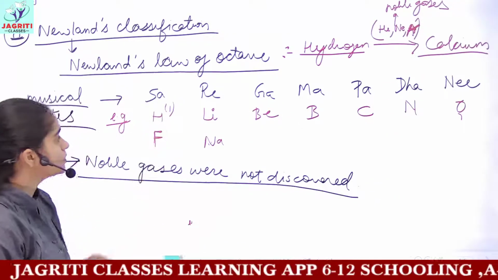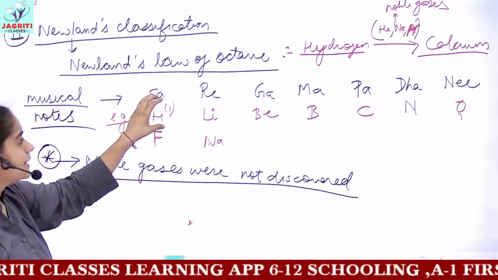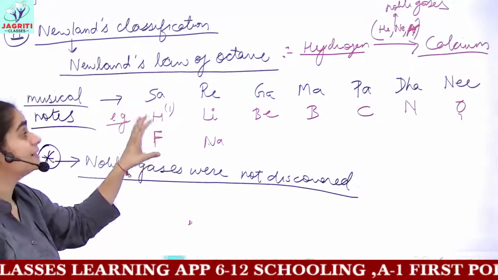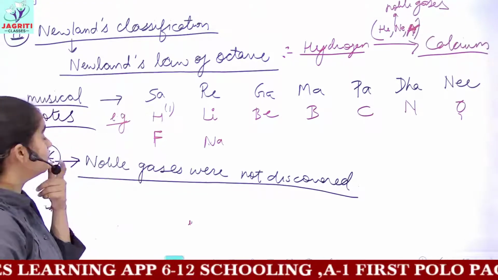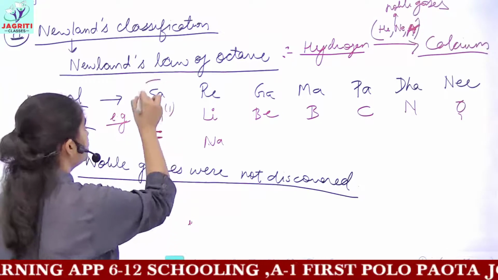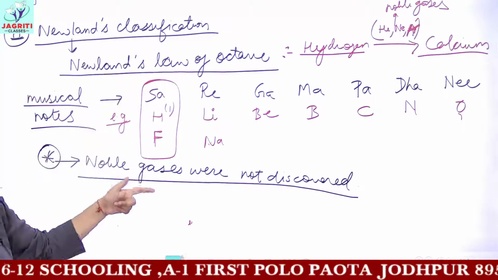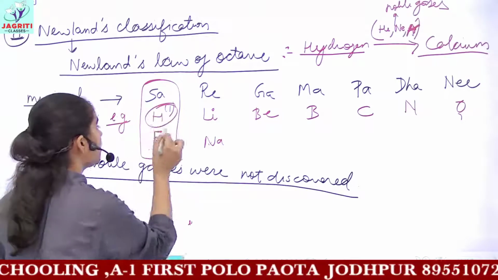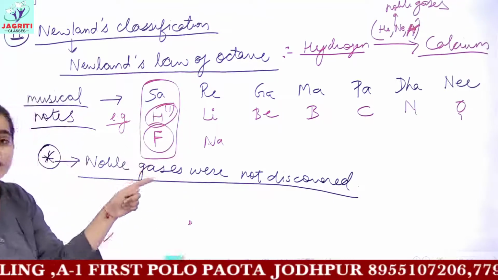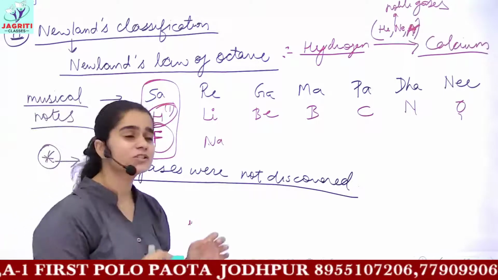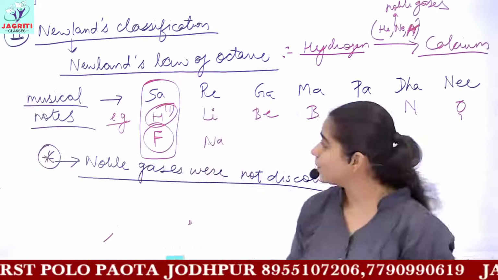Now what he observed was that the first element and the 8th element showed similar properties. That is, hydrogen and fluorine will show similar structures or other similar physical properties.